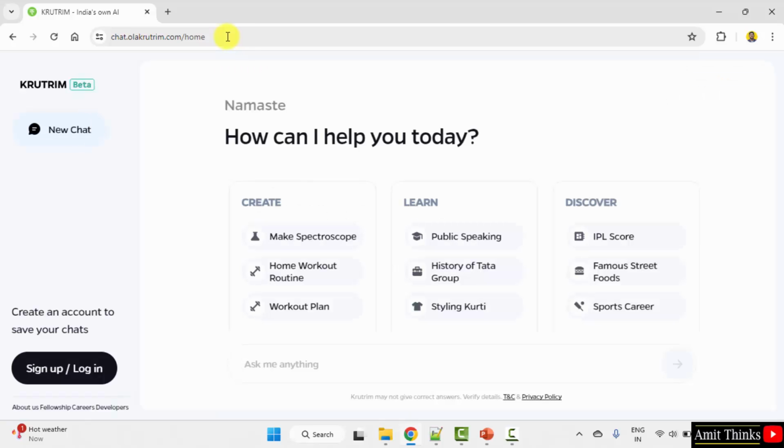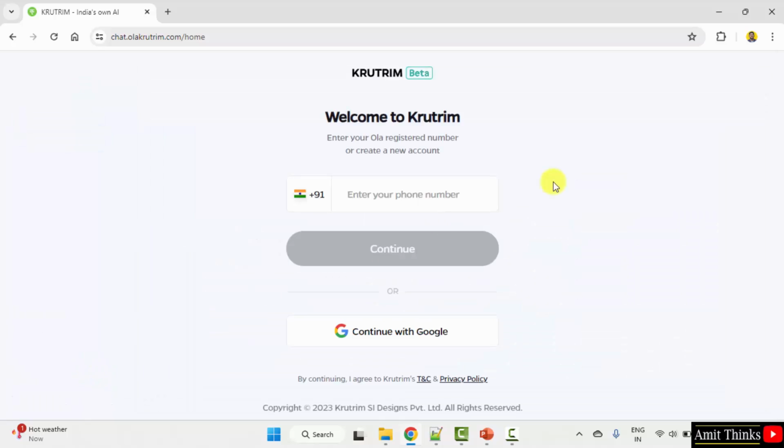Now here it is. To sign in, directly go to sign up/login. After sign in, you will be able to save your chats. Click here. You can sign in with your phone number or continue with your Google account. I'll continue with my Google account.